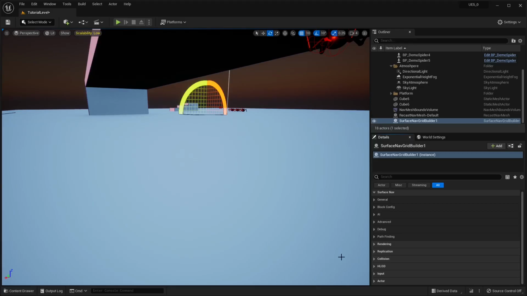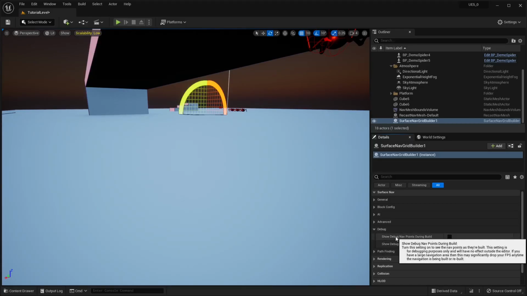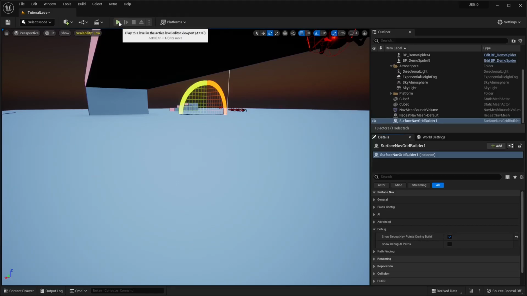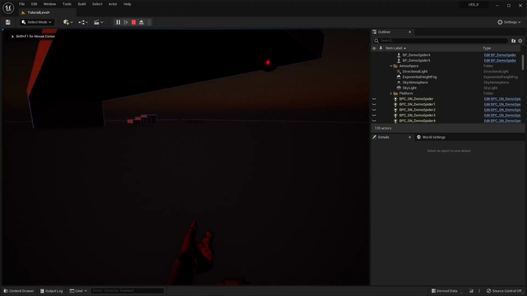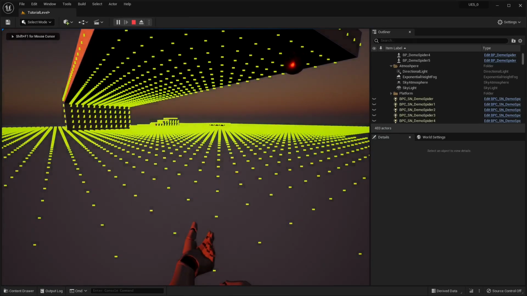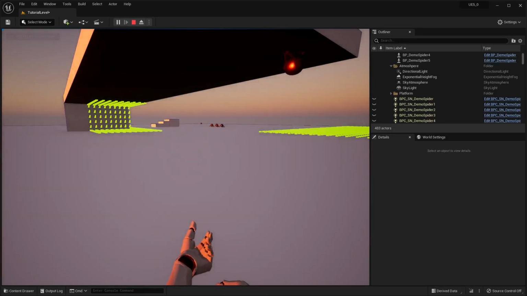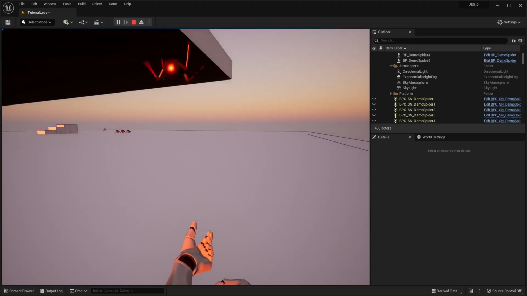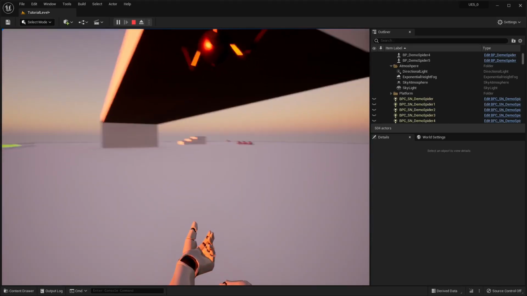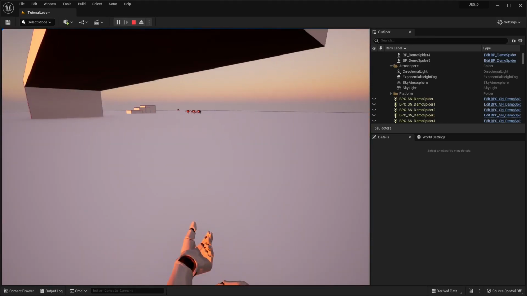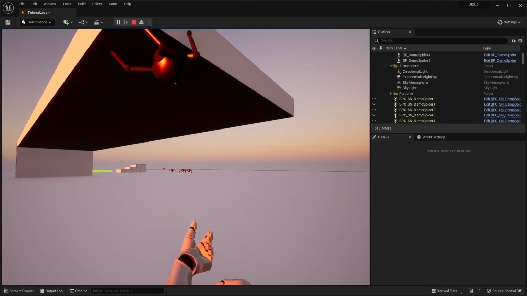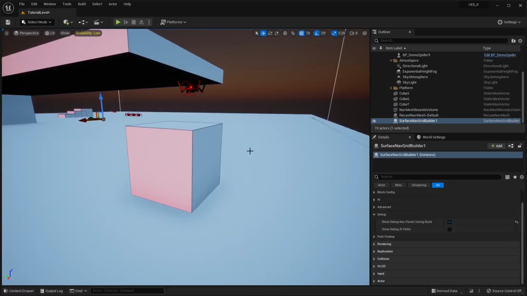Now the next category is debug. So, show debug nav points during build. If we check this and run it, you're going to see all the navigation build, and if anything changes, you'll also see the areas that change get the navigation built on them again as well.